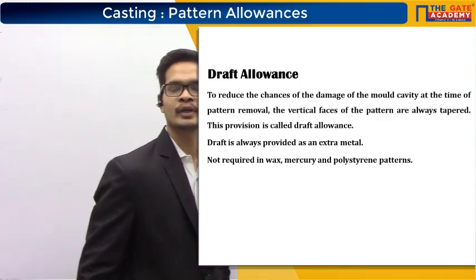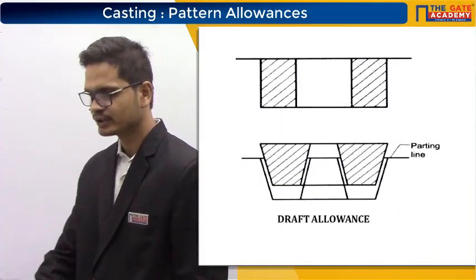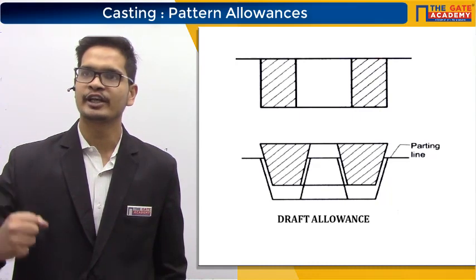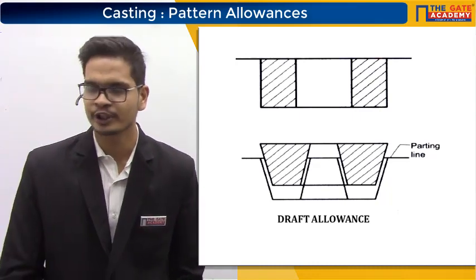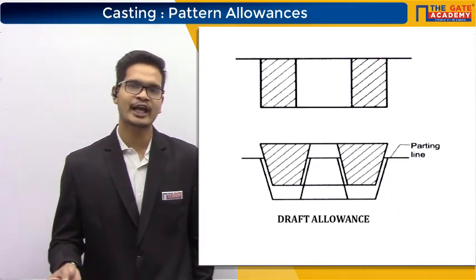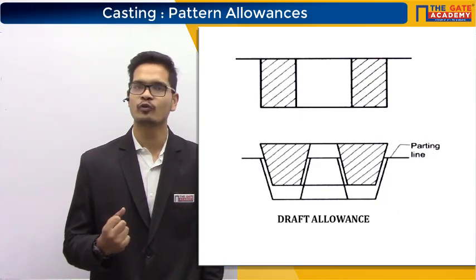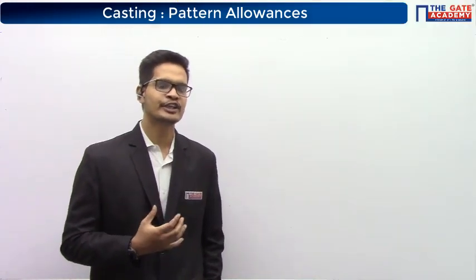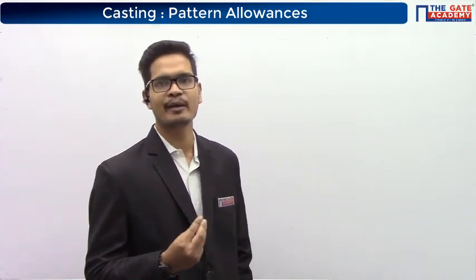See, the image you can see. In the first image, when you will be removing the pattern, at all the times the pattern will be in contact with the mold wall. And at the time of removal, the pattern can damage the mold wall.